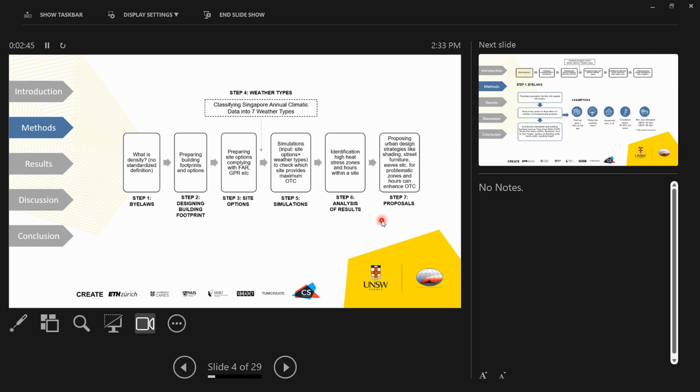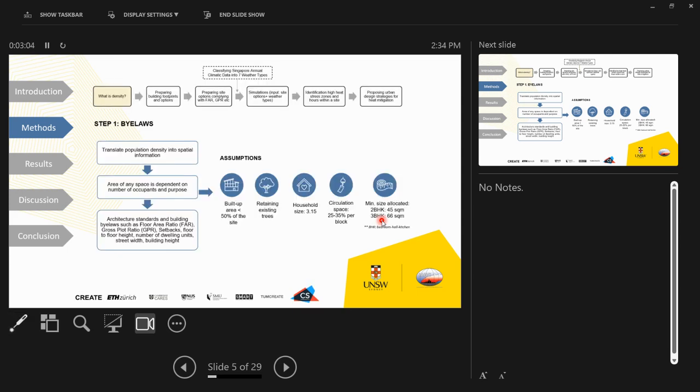And followed by that, at the last stage, we are formulating some sort of guidelines which can give you better idea about how to design a heat responsive site and how to include the decisions of where to place the urban street furniture or trees or something like that in order to enhance shading.